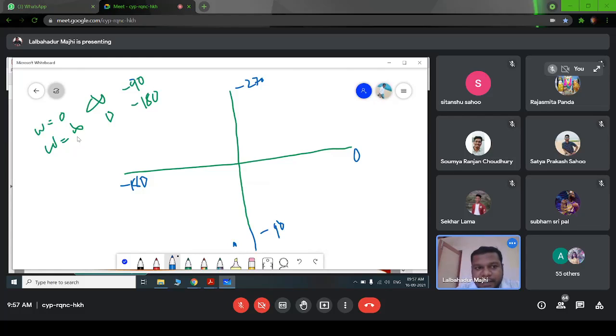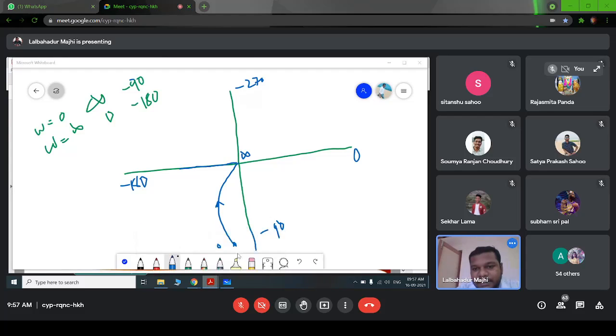And when omega equal to infinite, it will be on the minus 180 axis, and the magnitude is 0. So the polar plot will be like this, and the direction of the arrow will be in this direction. This is omega equal to 0 and omega equal to infinite.